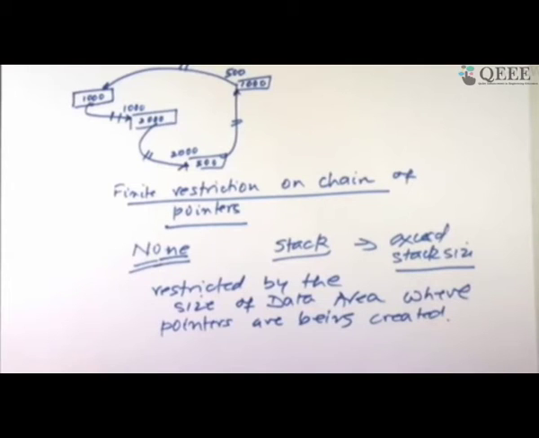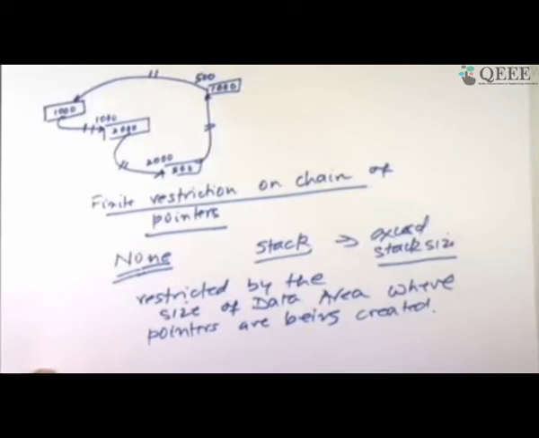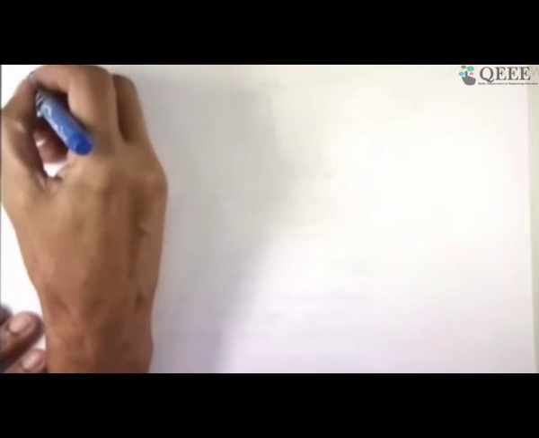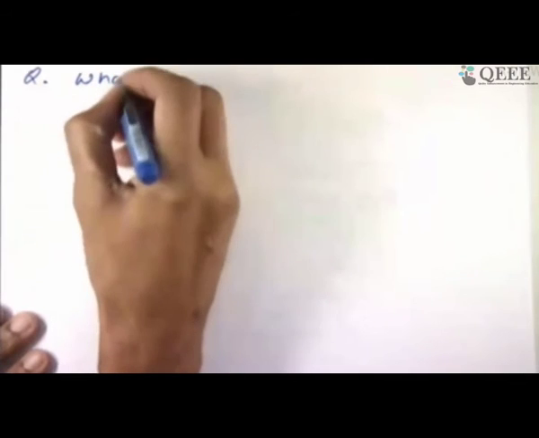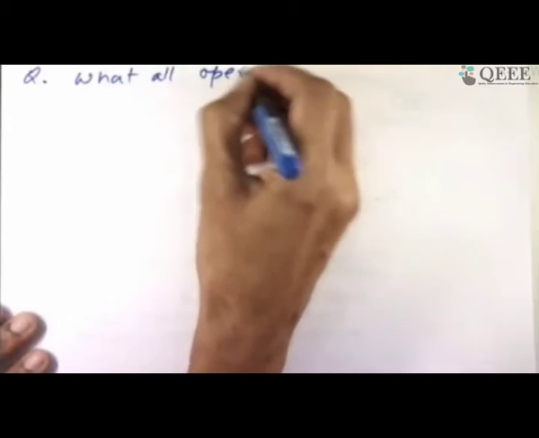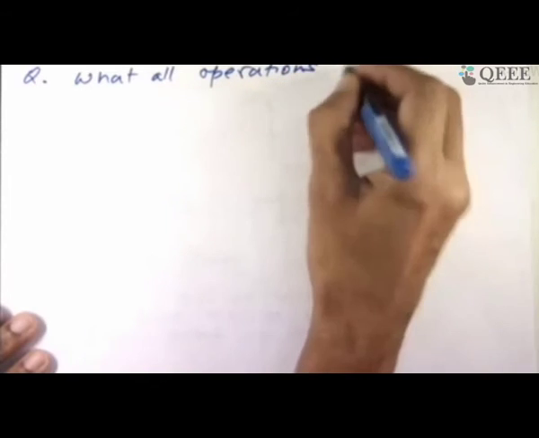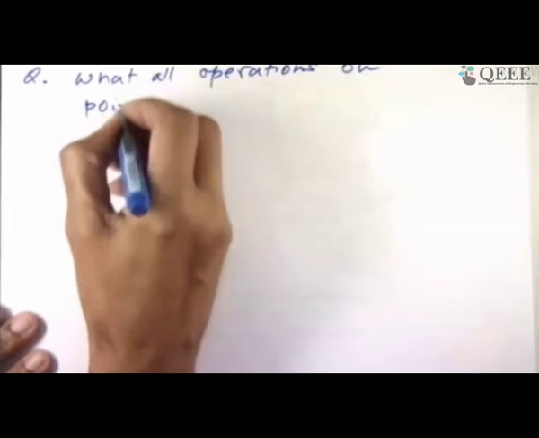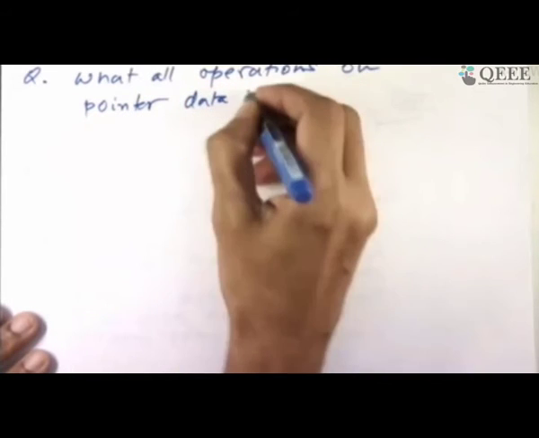Okay, so let me resume back. So what is heap? I have not done that. I'll do it in a short while. Can we subtract or add pointers from each other? The answer is yes, you can. I'll again ask you to find out, so this is basic C, what kind of operations are permitted on pointers is a more correct, or sharper, question to ask. You should be able to answer this. What all operations are allowed on pointer data type?